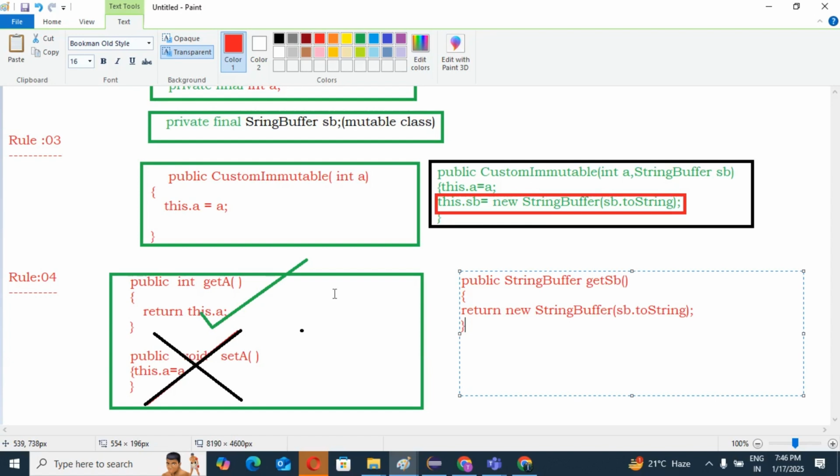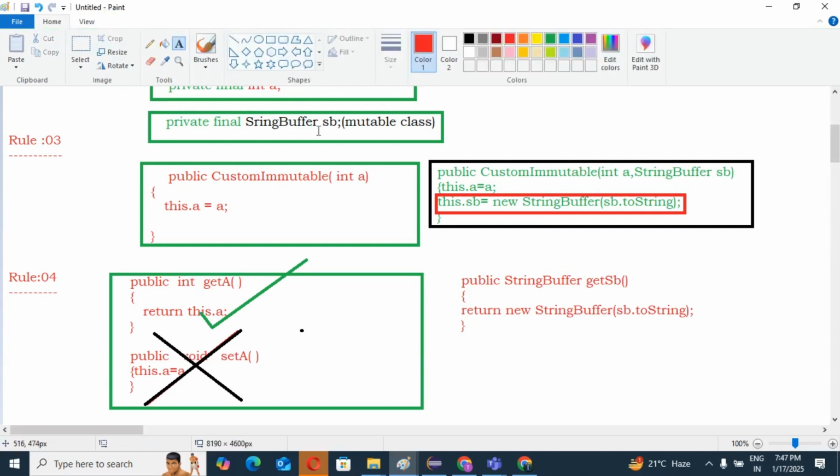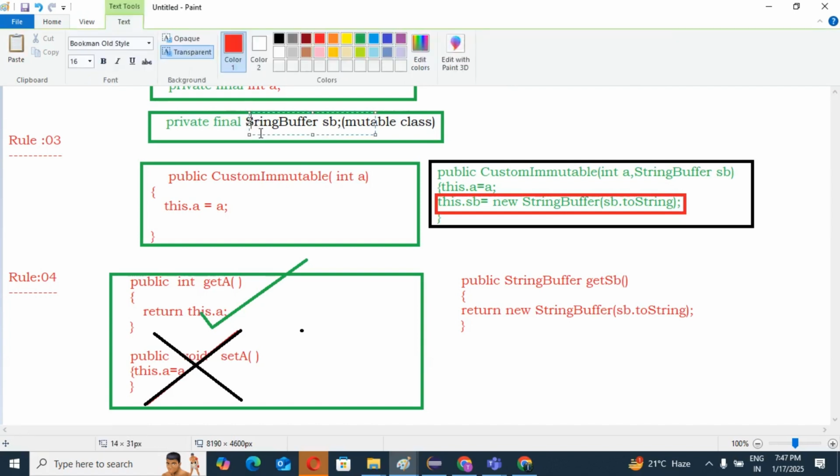So if we are using a mutable class in our immutable class, see how I am going to explain this. StringBuffer is our mutable class, yes or no? I wrote immutable class here by mistake, so you need to correct it.